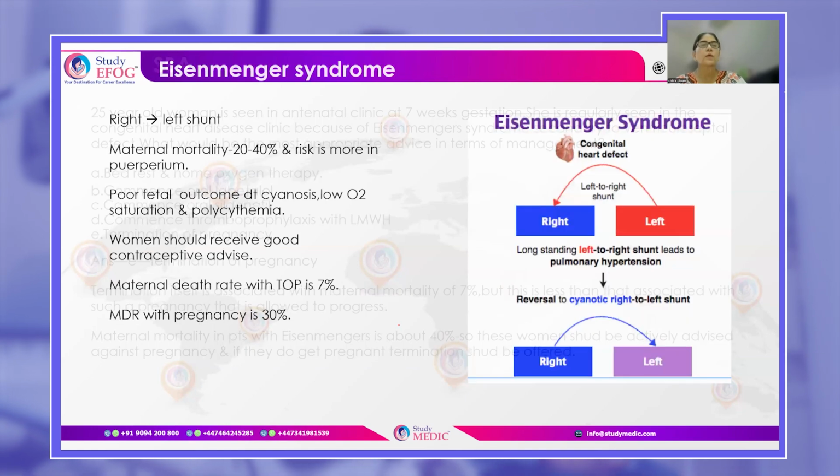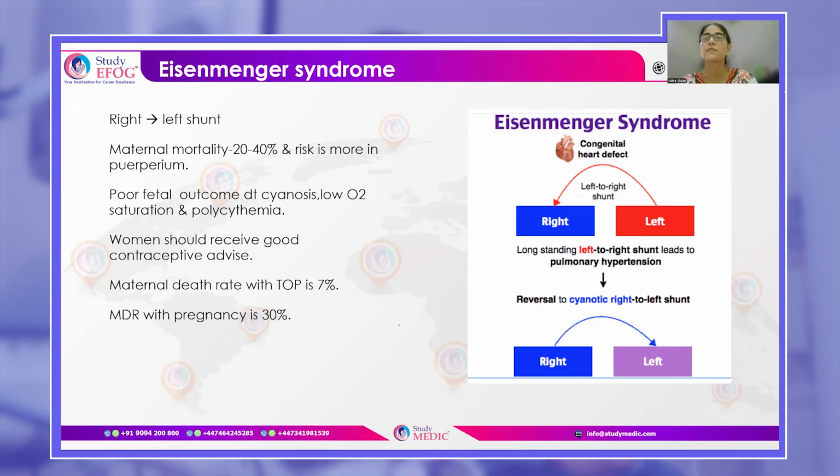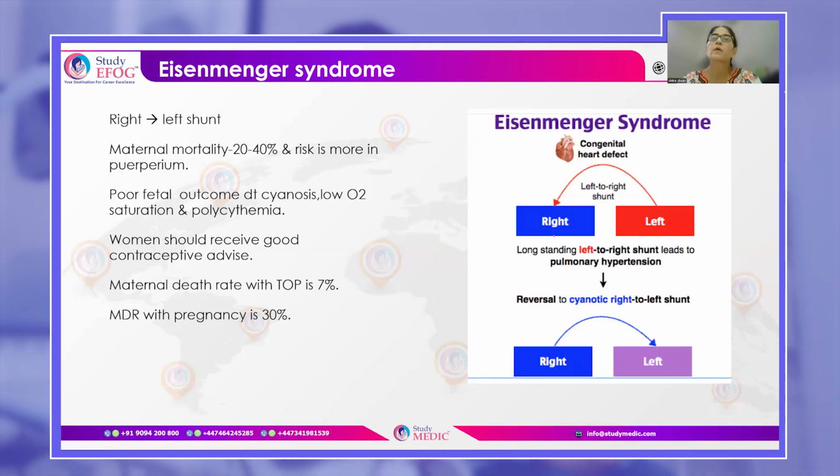Okay. So in Eisenmenger's, what happens basically? There is a reversal of the shunt. So whenever there is atrial septal defect or a ventricular septal defect, because pressures in the left side of the heart are more, blood is shifted from left side of the heart to the right side. But because of this long-standing left to right shunt, that leads to pulmonary hypertension.